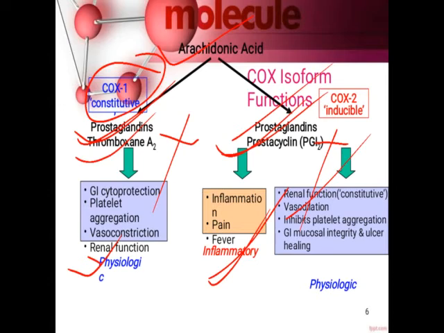And if prostaglandin is not synthesized, it will not produce conditions like inflammation, pain, and fever. So if COX inhibitors are given, which inhibit prostaglandin synthesis, it will result in anti-inflammatory, antipyretic, and analgesic effects.